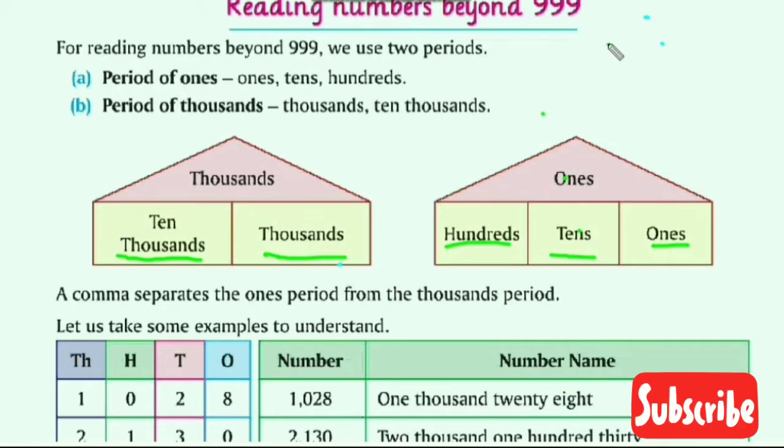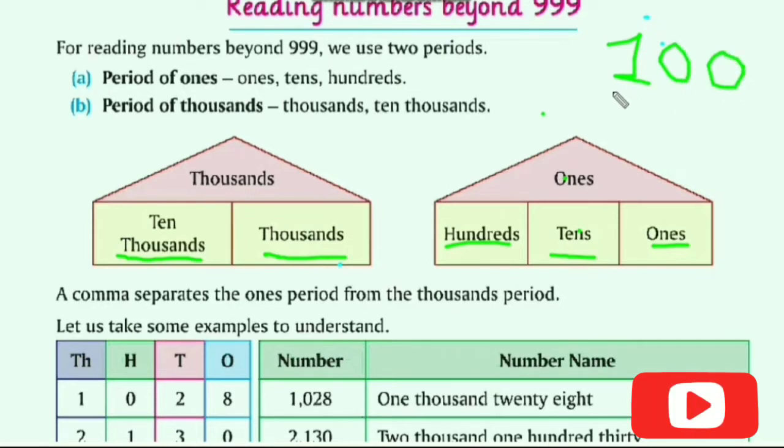Then when we are describing the 100, what is the place value of that 1? The place value of that 1 is hundreds. Then it is tens and it is ones.